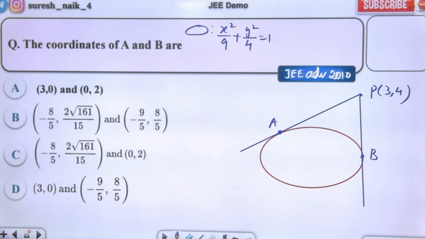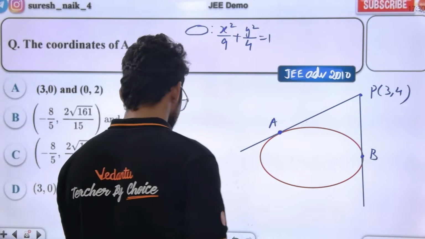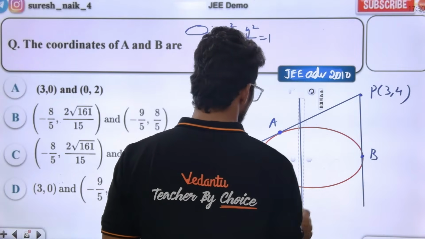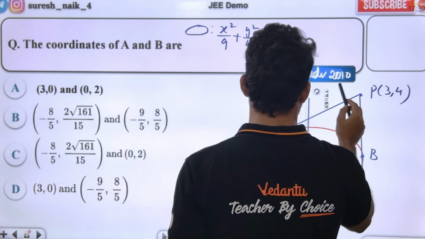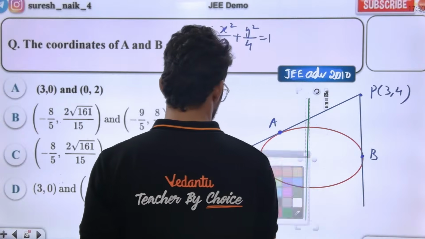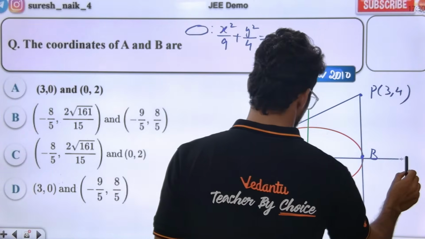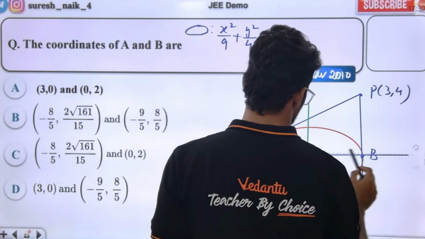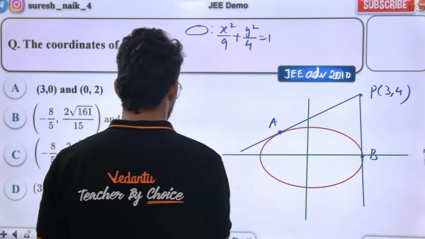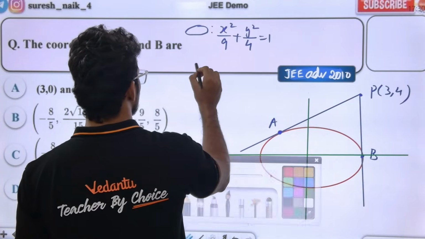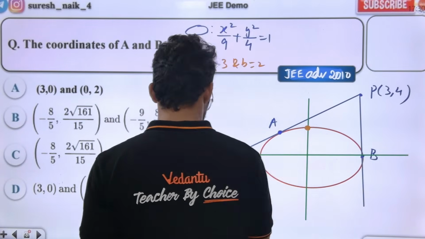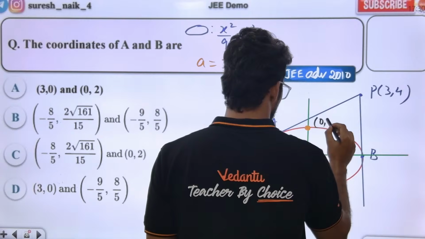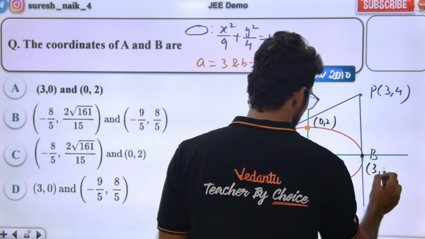Sir, I have a doubt here. Sir, what doubt? Here basically this is the coordinate axis. But if you understand properly, what is the value of a? a is 3 and b is equal to 2, sir. So the answer is 0, 2, sir. What is this, sir? 3, 0.